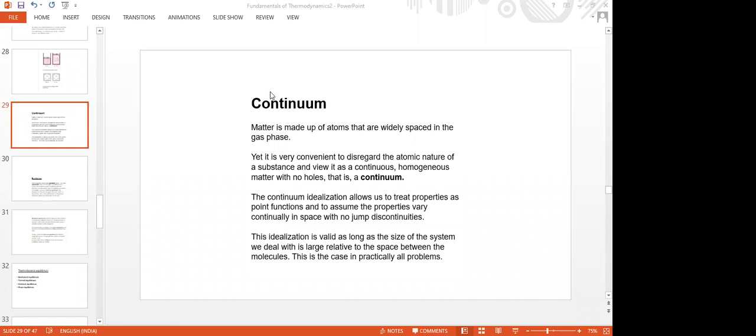Unlike water, in other real applications we take the continuum approach. That is, the matter is taken to be one entity, one continuous entity. That means there is no distance between molecules that we can see.